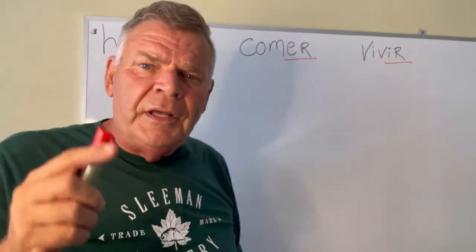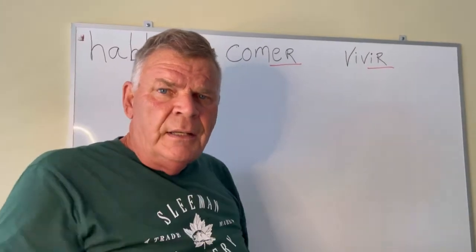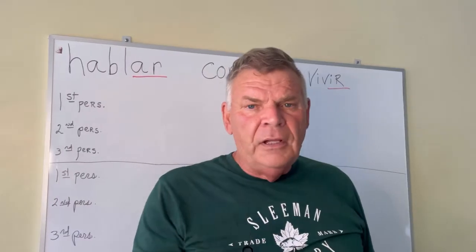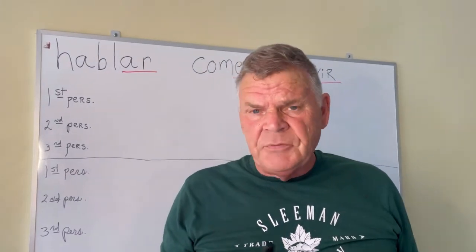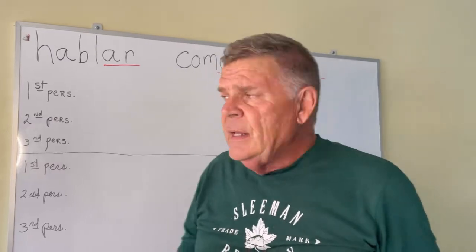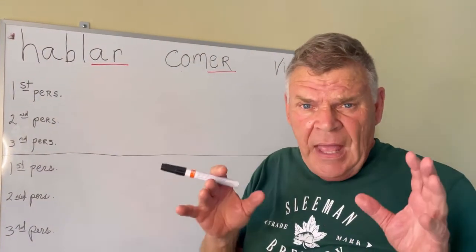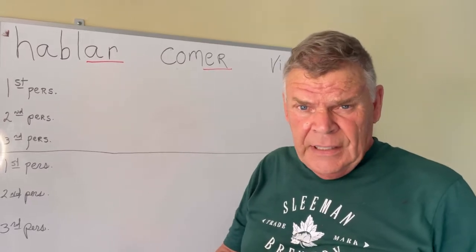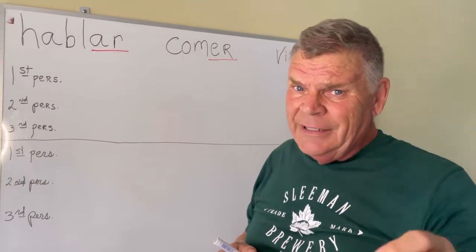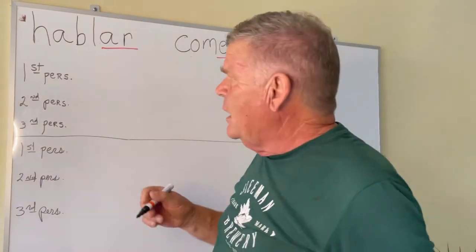Now we're going to deal with the present tense of each one of these because they're conjugated a little differently. We'll see some exceptions when we get into irregular verbs. But as a rule, every verb that ends with AR is conjugated in the present indicative tense this way.